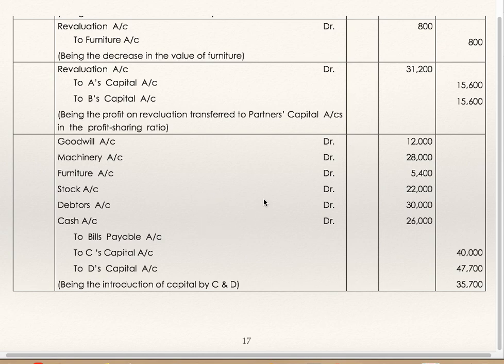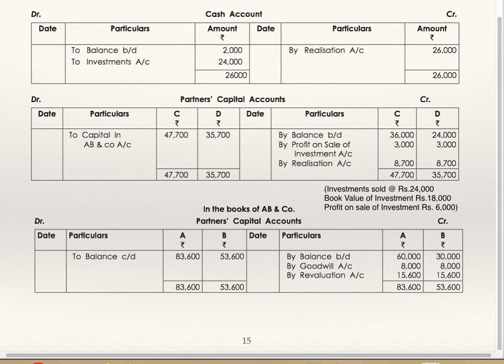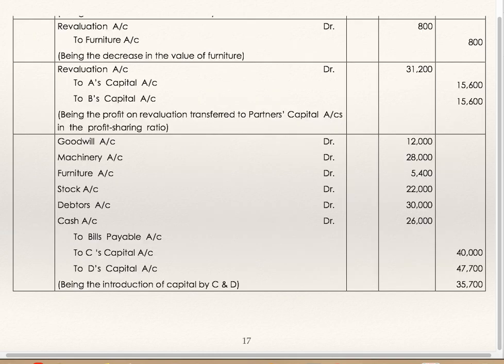Now assets and liabilities taken over from C and D are to be recorded in the books of AB. Goodwill account debit, machinery account debit, furniture debit, stock debit, debtors debit, cash debit, to bills payable, to C's capital, to D's capital. Just now we have seen capital of C and D, the same figures, will be entered in the new firm's account, 47,700 and 35,700.